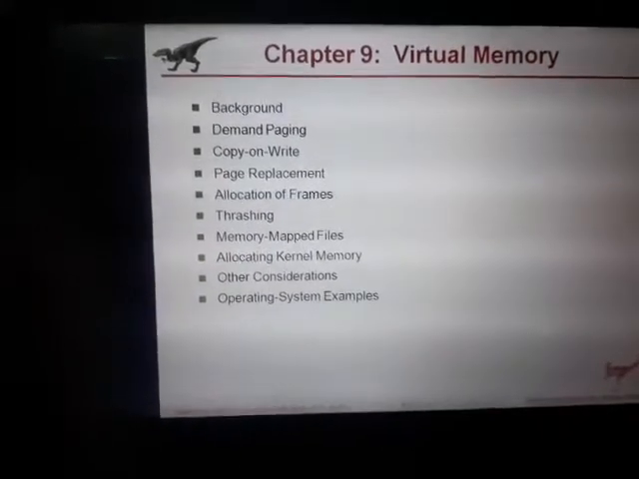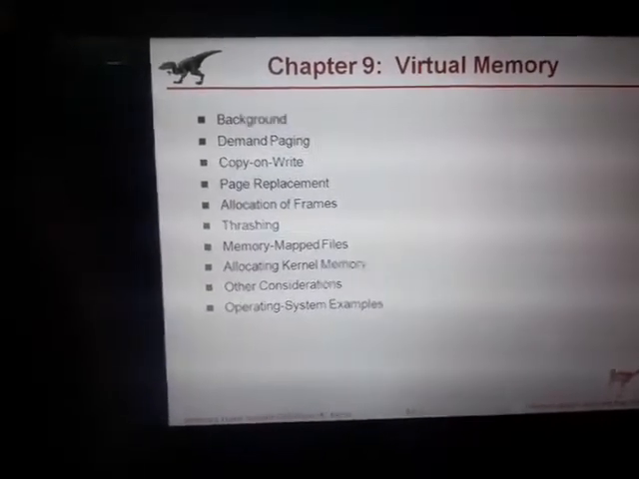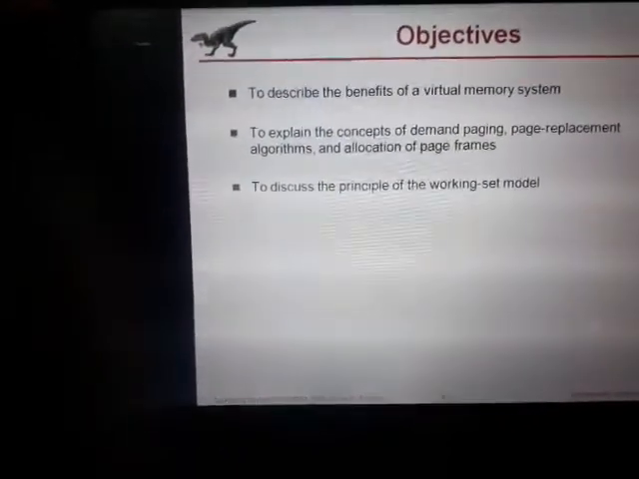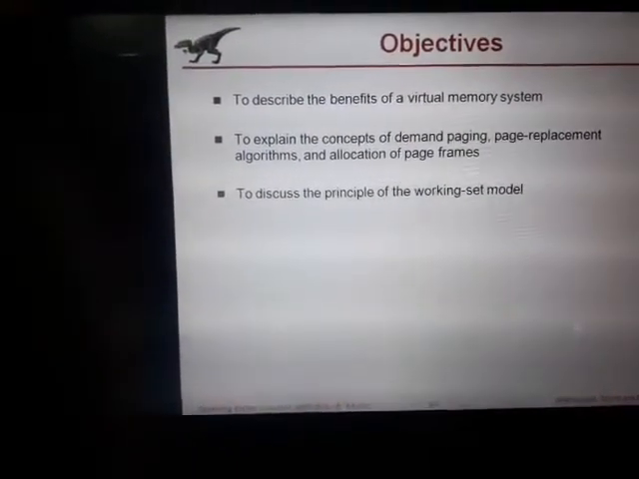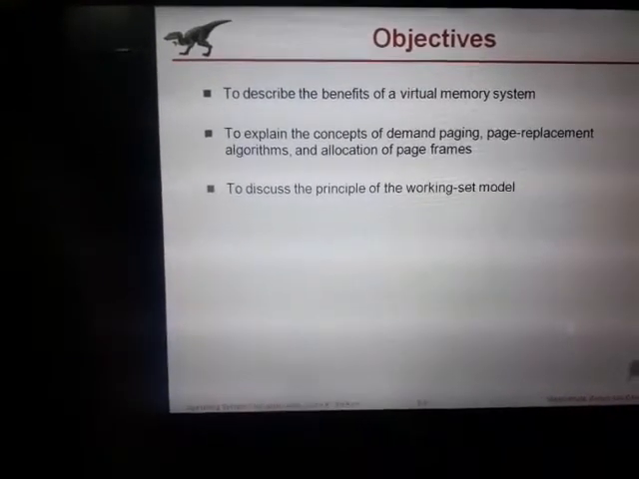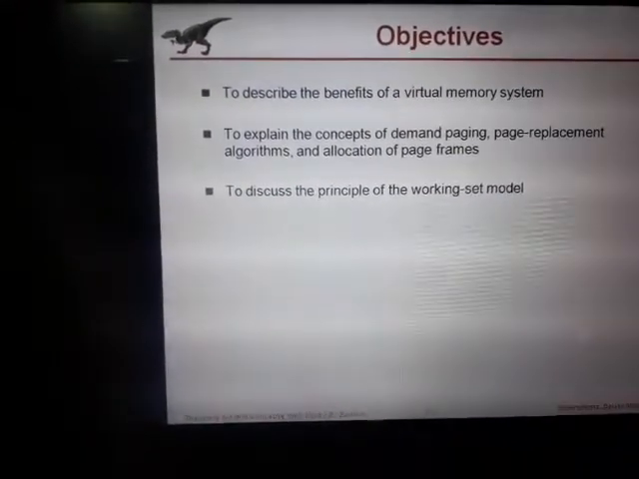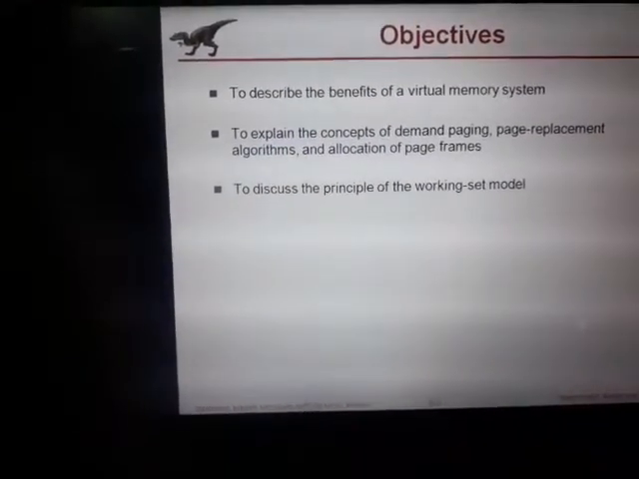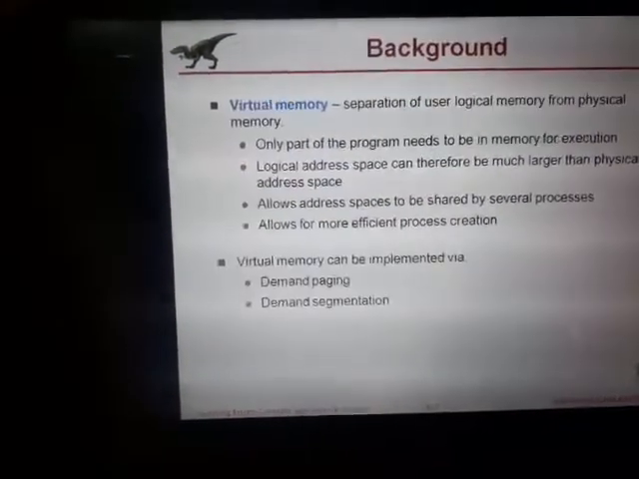Virtual memory topics: background, demand paging. The objectives of virtual memory are to describe the benefits of the virtual memory system, to explain the concepts of demand paging, page replacement algorithms, and allocation of frames, and to discuss the principle of working set models.